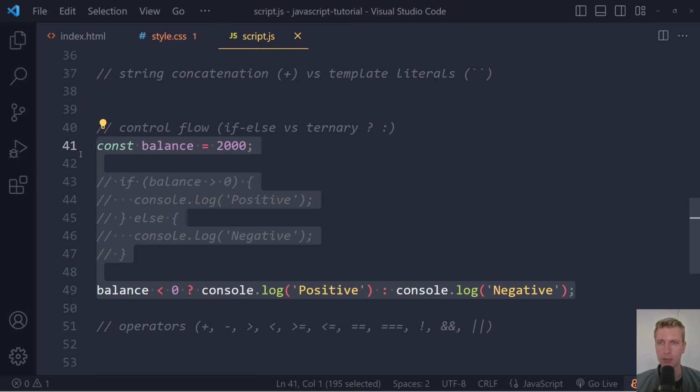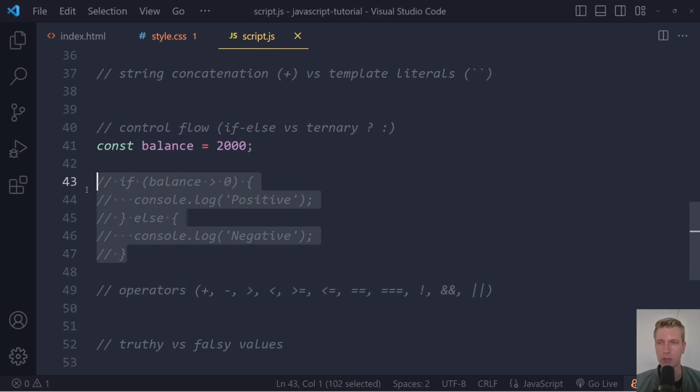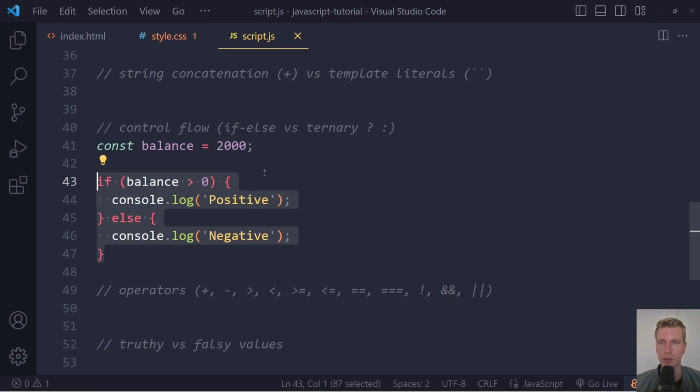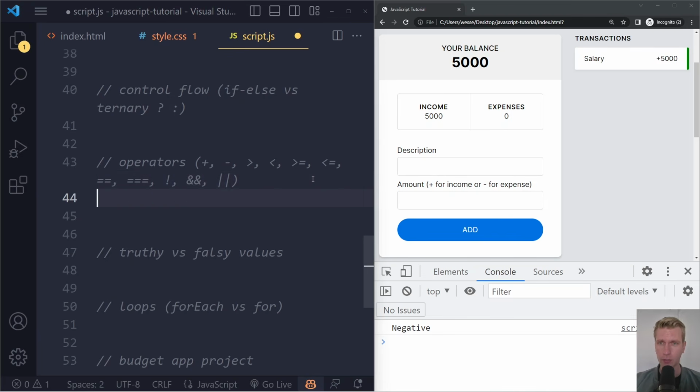All right, so it's called control flow because we're essentially controlling the flow of the code here, right? So if something is true, we go in this block. Otherwise, we go in this block. So we're sort of controlling the flow, right? So it's called control flow. All right, let's continue with operators. So there are a bunch of operators here, and most of them are quite straightforward.